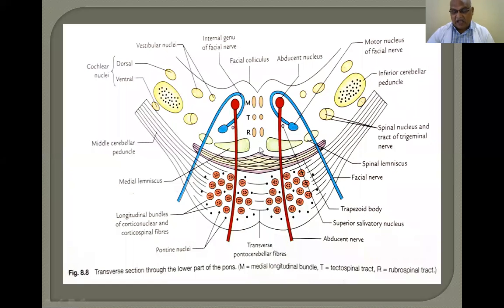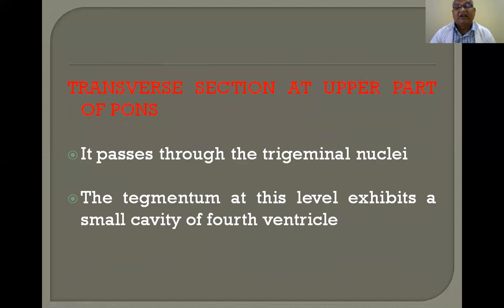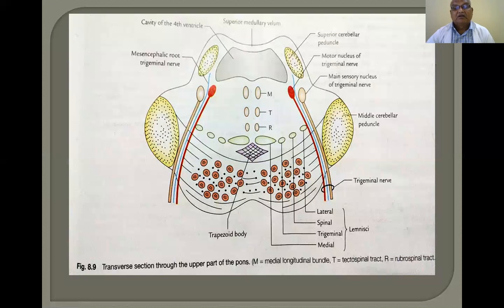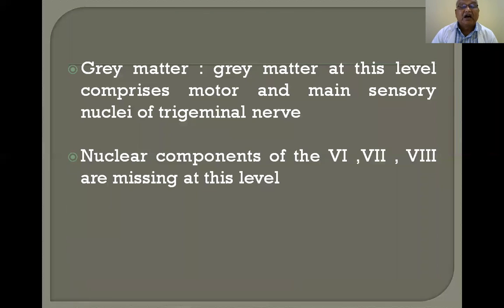This diagram is like this. I will show you a section of the pons at the upper level. You see, this is the basilar part of the pons at the upper level. The same characteristic features: pontine nuclei, black; longitudinal fibers, transverse fibers. This is the same. Whereas variations, changes, and differences occur in the tegmental part of the pons at the upper part of the pons. So you compare this diagram with the previous diagram, and you can have an understanding of how it is.